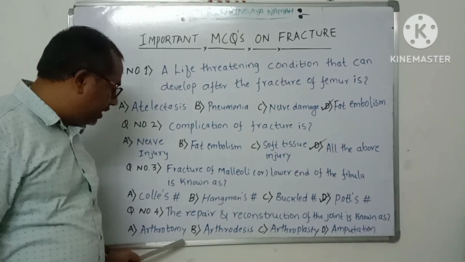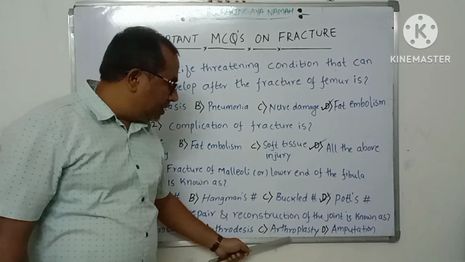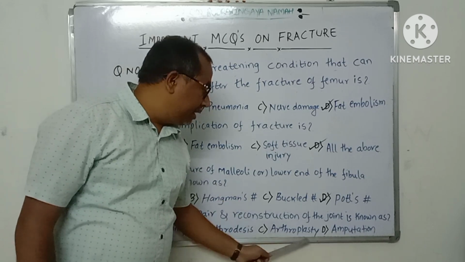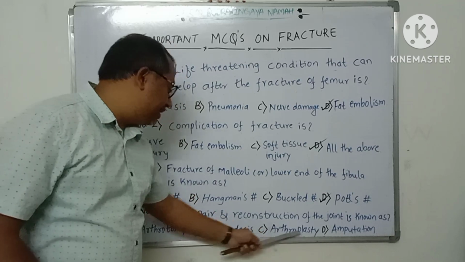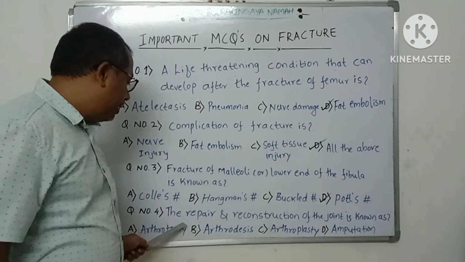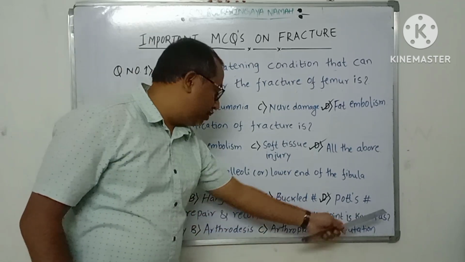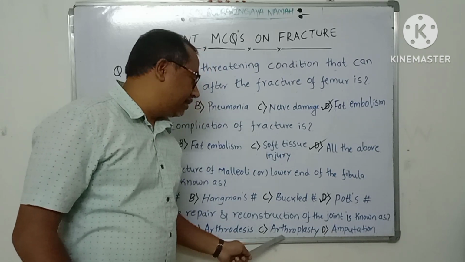Option A is arthrotomy. Option B is arthrodesis. Option C is arthroplasty. Option D is amputation. So here we can see arthroplasty. Plasty means repair. So here the repair has come. The repair and reconstruction of the joint is known as arthroplasty. So the right answer is arthroplasty.